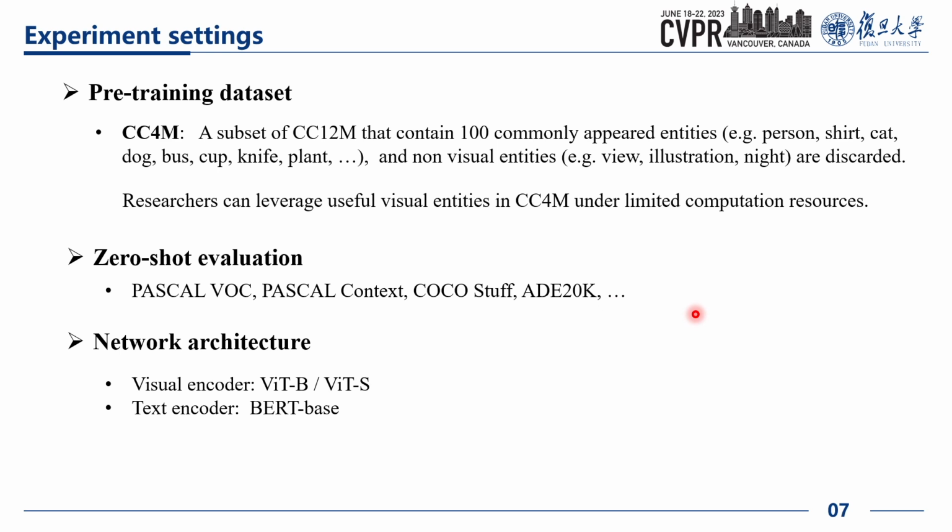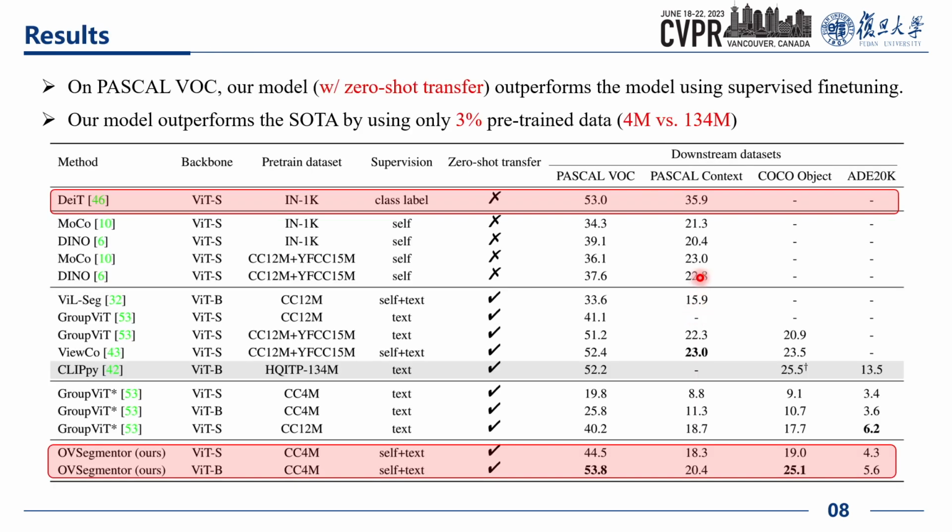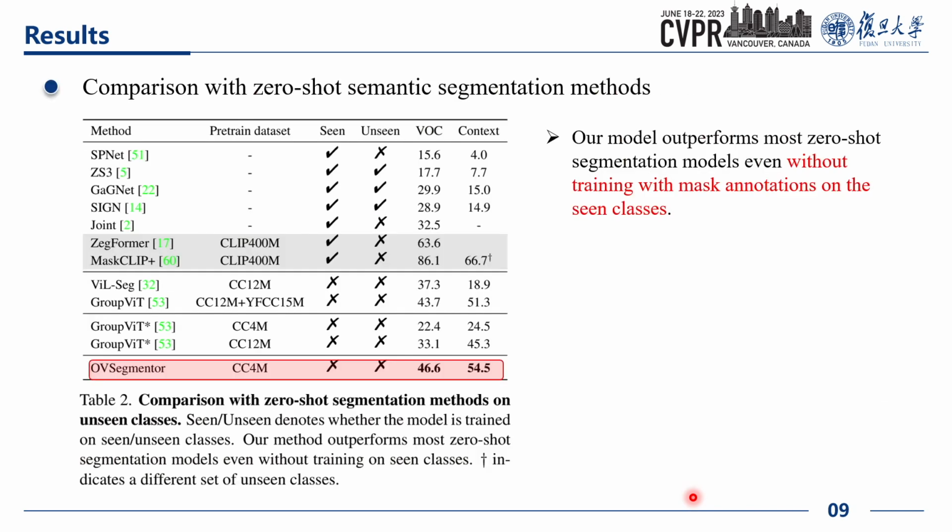Here we can see from the red lines in the table that our model with zero-shot transfer even outperforms the model with full fine-tuning on Pascal VOC. Compared with the concurrent work, CLIPpy, which pretrains their model on a 134 million in-house dataset, our model achieves comparable results by using only 3% data for pretraining. Also, our model outperforms most zero-shot semantic segmentation models even without training with mask annotations on the scene classes.